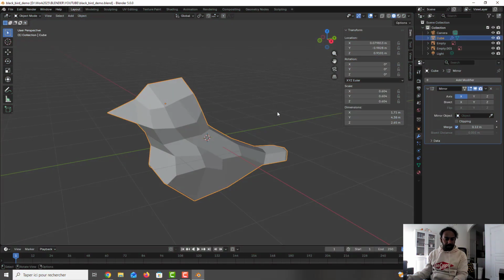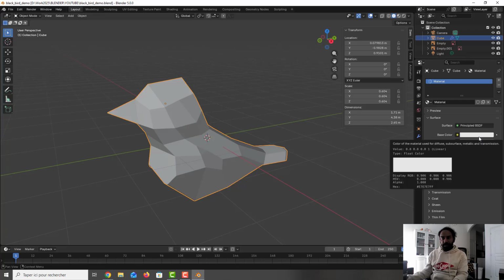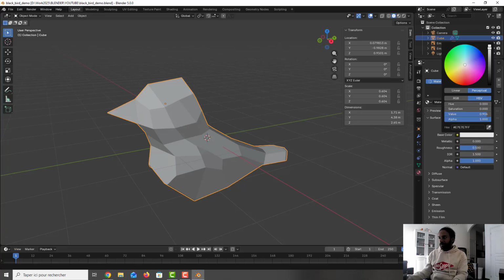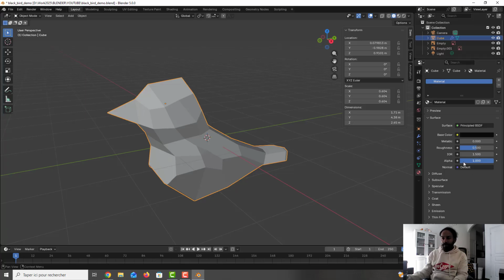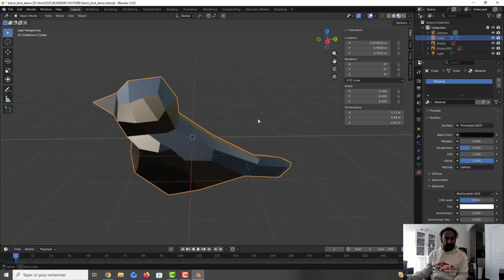After we can add some materials on that. So what I recommend here, I go to material. We can change the base color. So I will choose a darker black, but not totally black. So we can go here, I press this one, I press enter. Okay. After metallic, you can put 0. Specular is below, so we can go to specular. It's okay. And the roughness we can decrease to 0.3. And after we can check here what we've got.